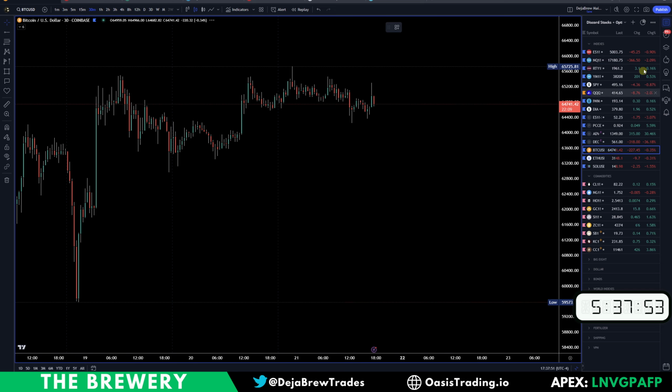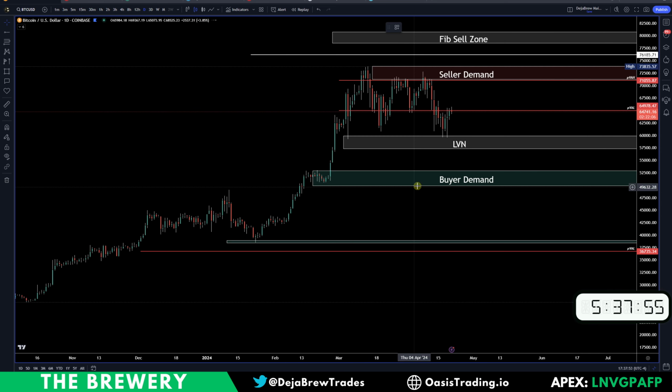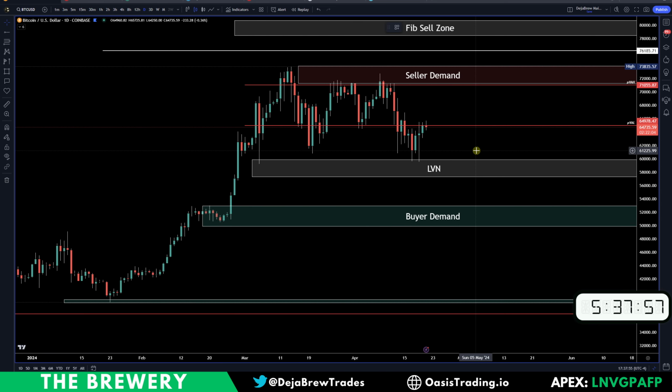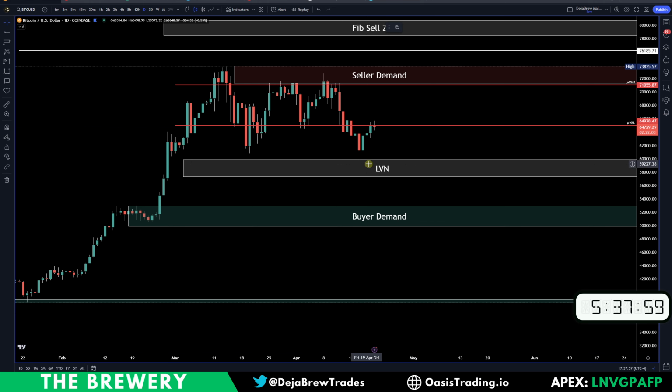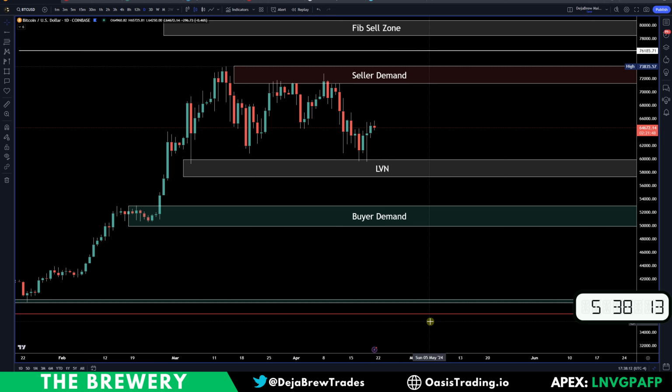All right, moving on to crypto here. So Bitcoin, none of the major levels have changed. We are bouncing off that LVN zone. We are back into the distribution. So distribution value low was around 65,000. The value high was around 71. So what we could do, we could update these levels because we've had a few more trading days. Let's go ahead and update our distribution here.